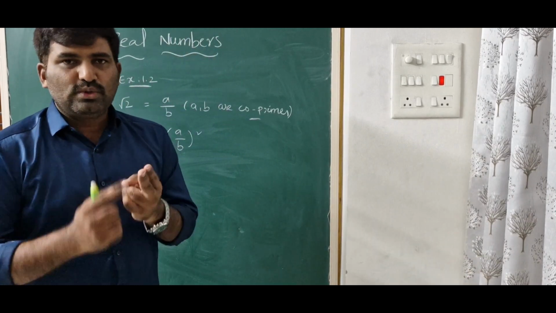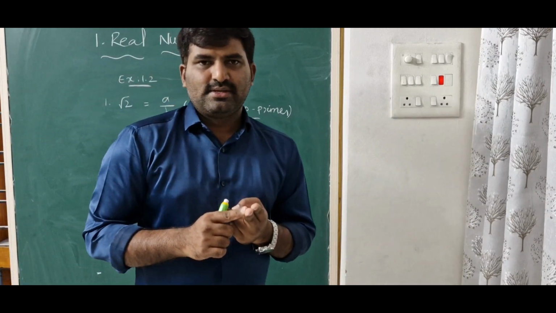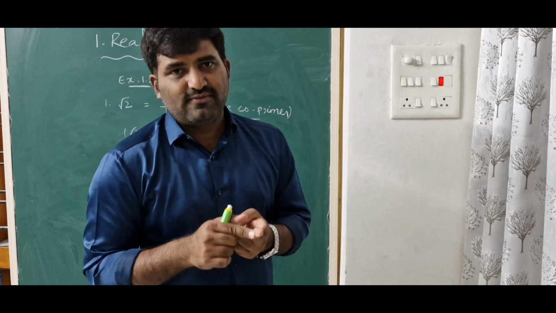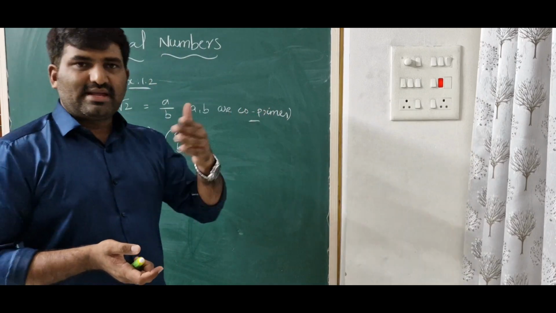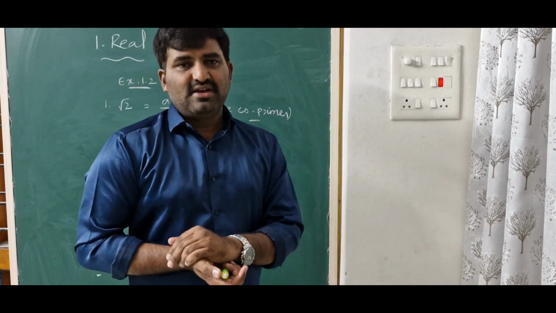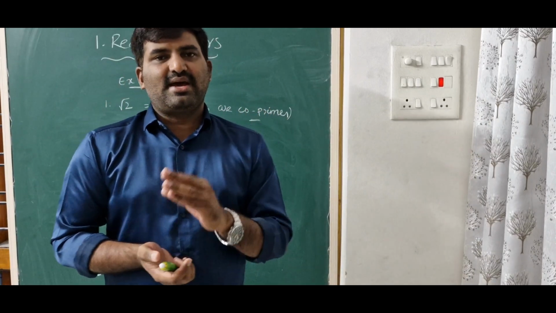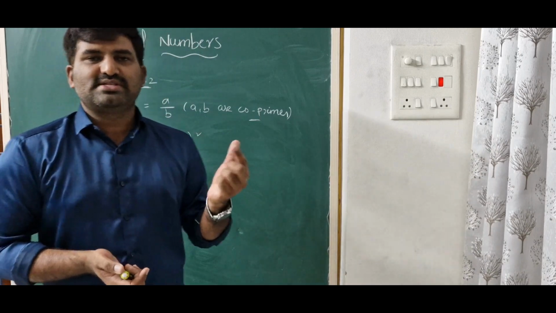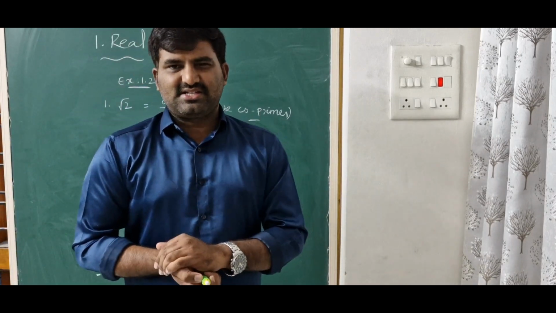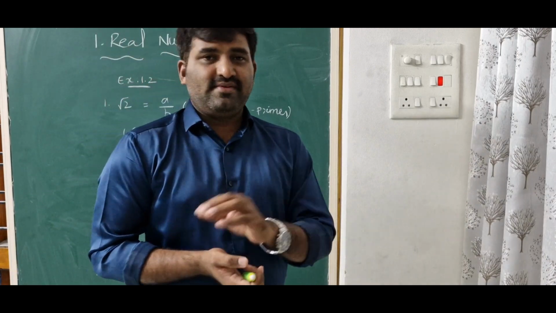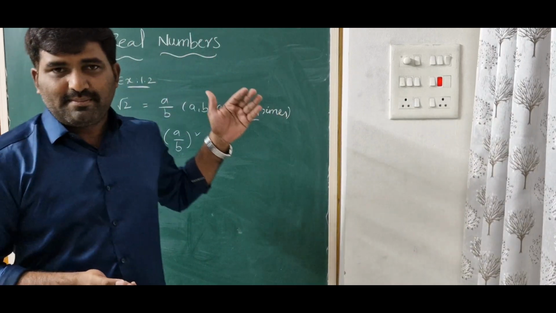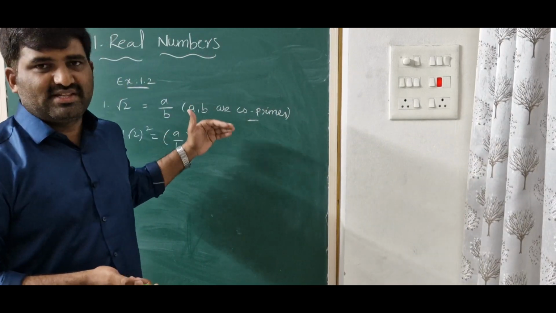Means 2 divides both a and b. So 2 is a common factor of a and b. So a and b are not co-primes. That is the contradiction to our condition. With the help of that, we can say root 2 is not a rational number, it's an irrational number. This almost 10 to 15 times you have written in the previous exams. So I think no need to explain the complete process for this question.